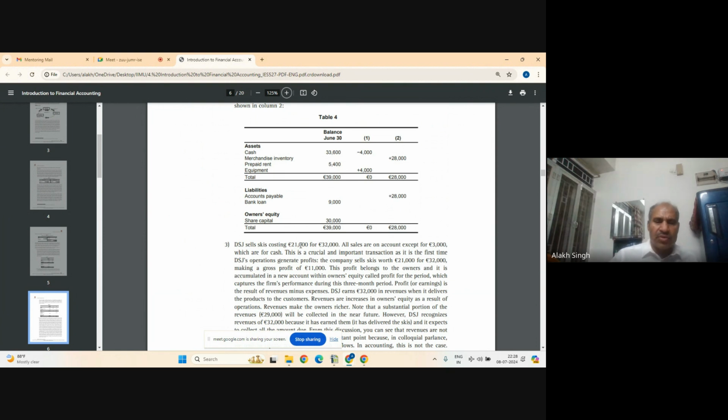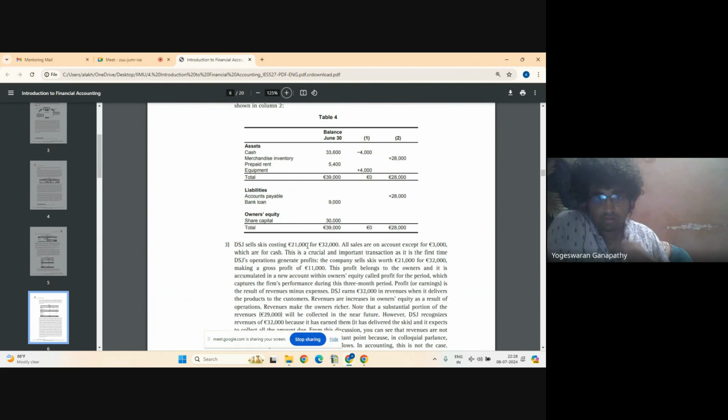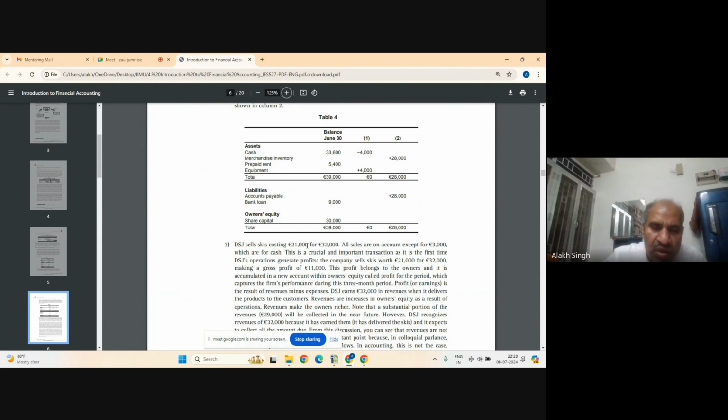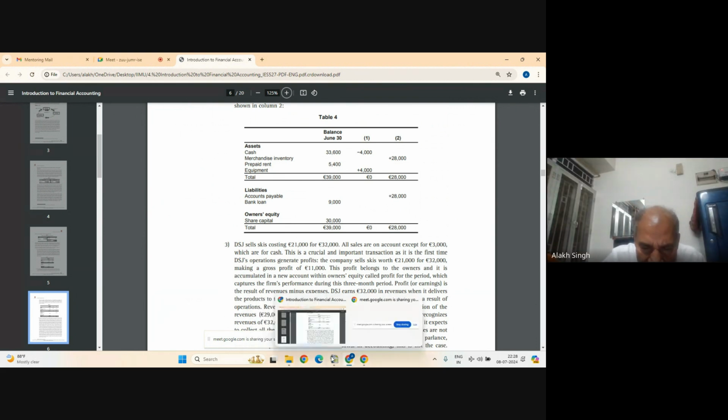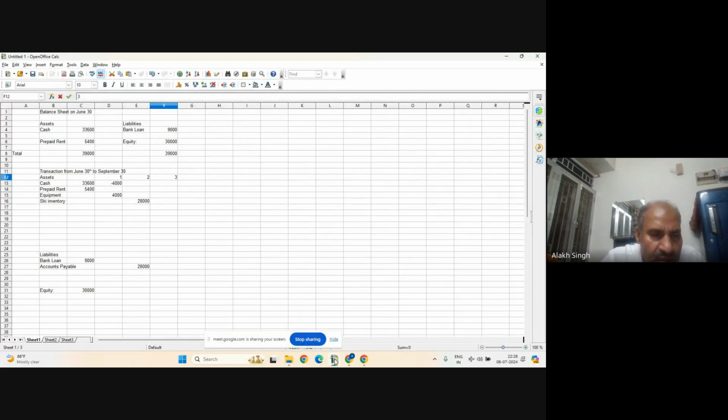So what will happen? This one will reduce asset by 21,000, or increase asset? It will reduce, sir, because it has been sold. Okay, so we will write it, skis has been sold. So in 3, we will write minus 21,000.